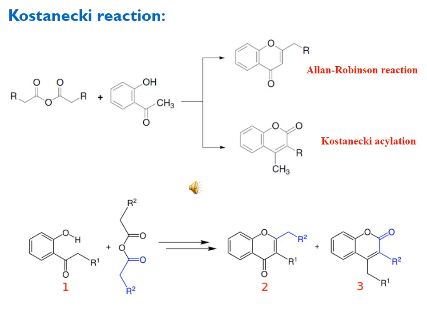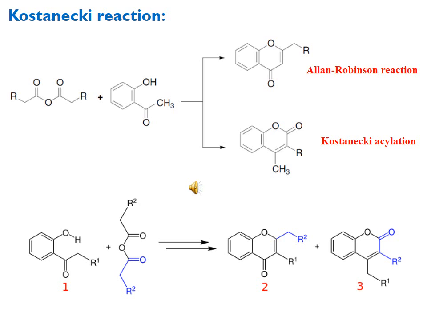Here the difference is that in the first product, the top product, you can see the oxygen and ketonic carbonyl are at 1,4 position, but in coumarin, the second product, you can see the oxygen and carbonyl are adjacent to each other in the form of a lactone, and we get this cyclic ring here, which is substituted at 3 and 4th position.